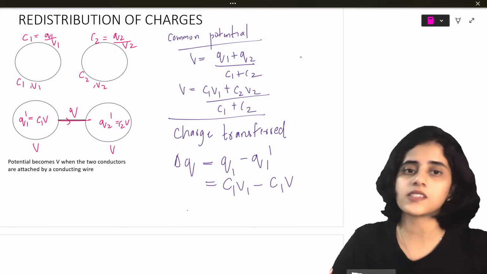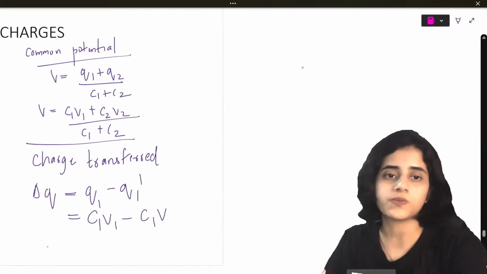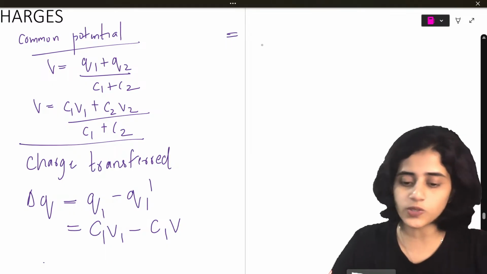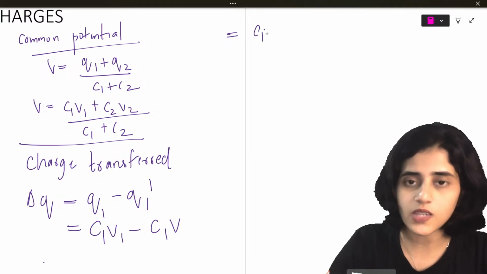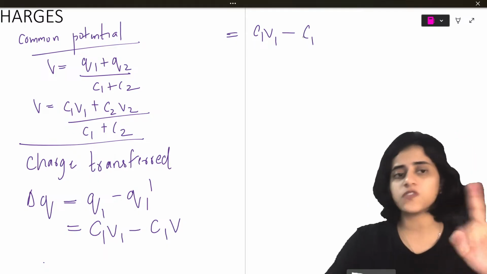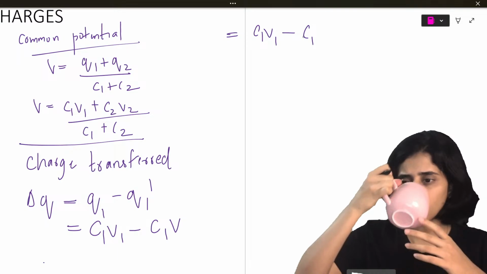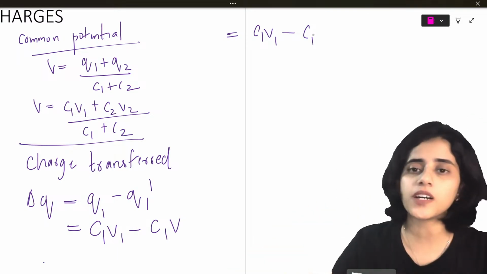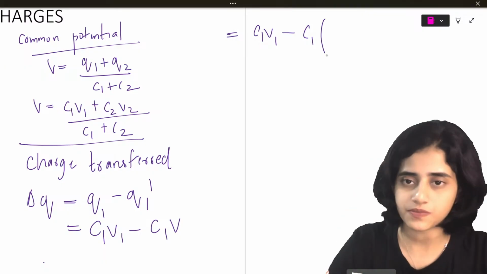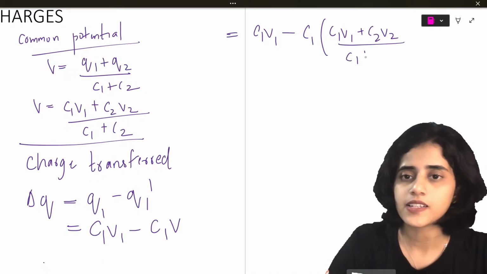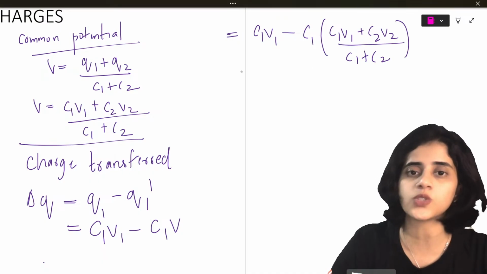Now let's do the math. This is equal to C1V1 minus C1 into V. V I already found out: C1V1 plus C2V2, the whole divided by C1 plus C2.